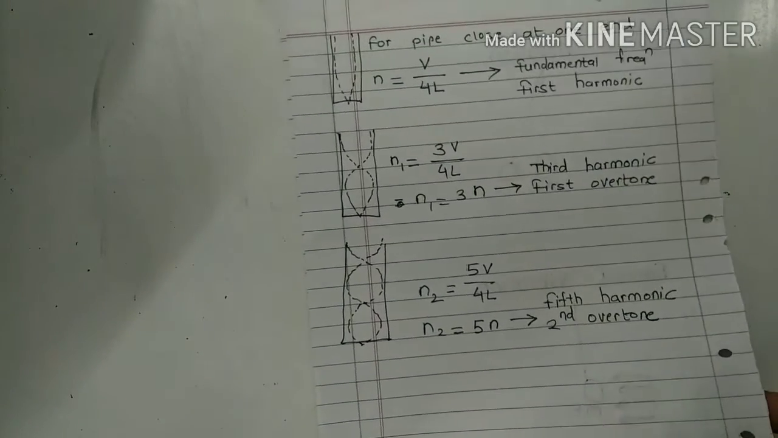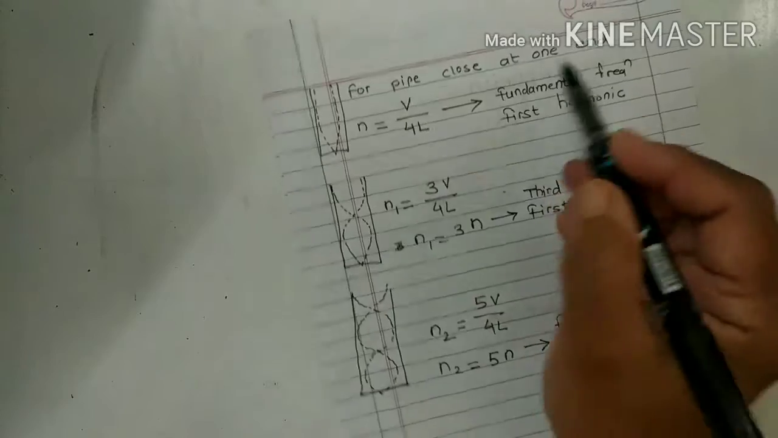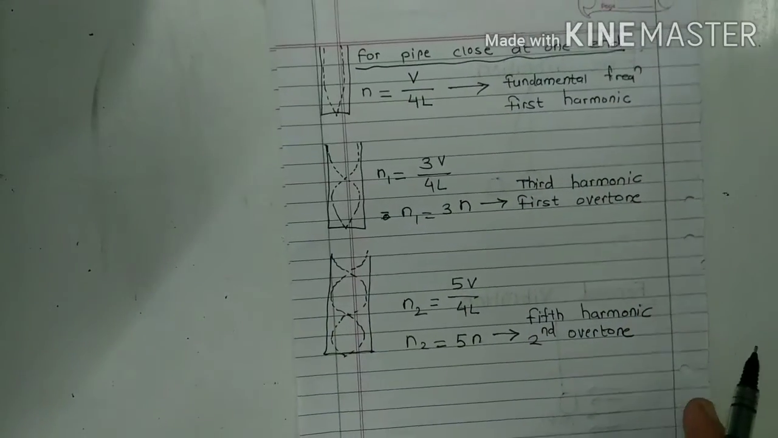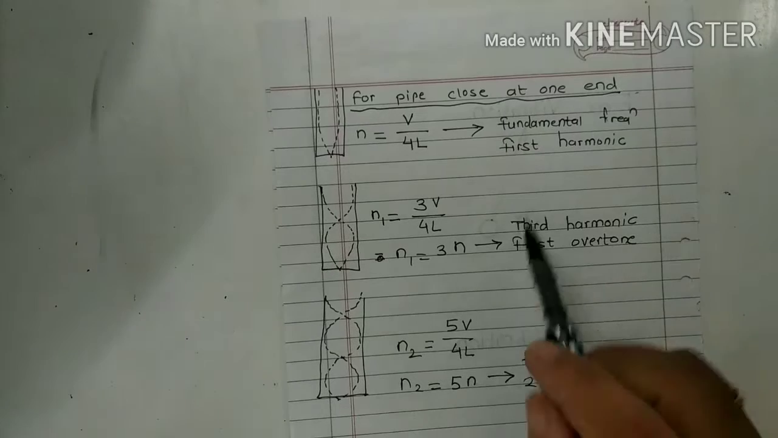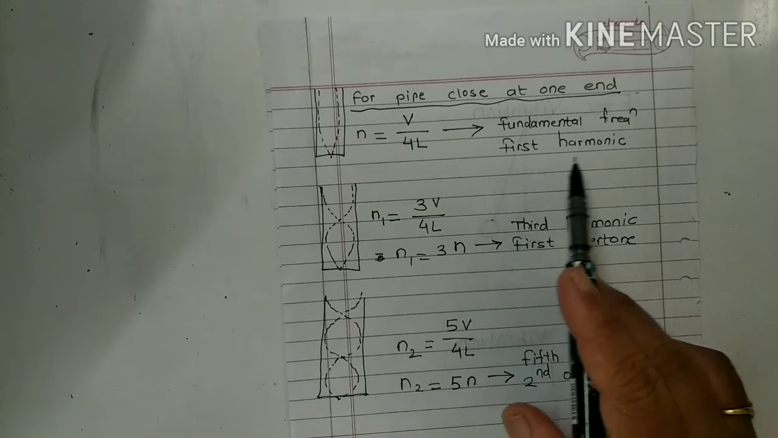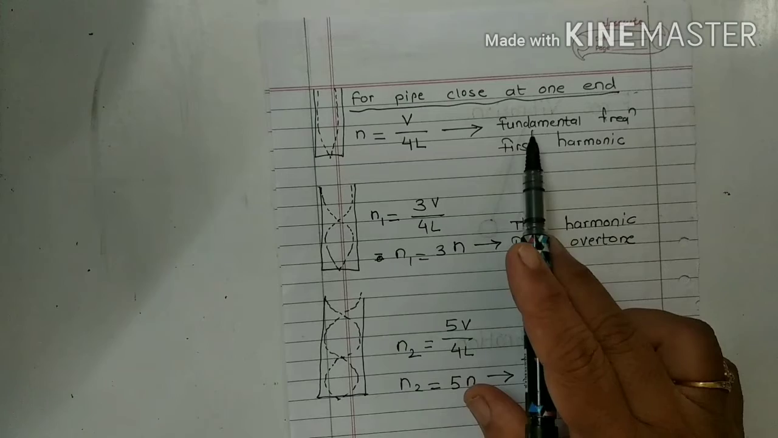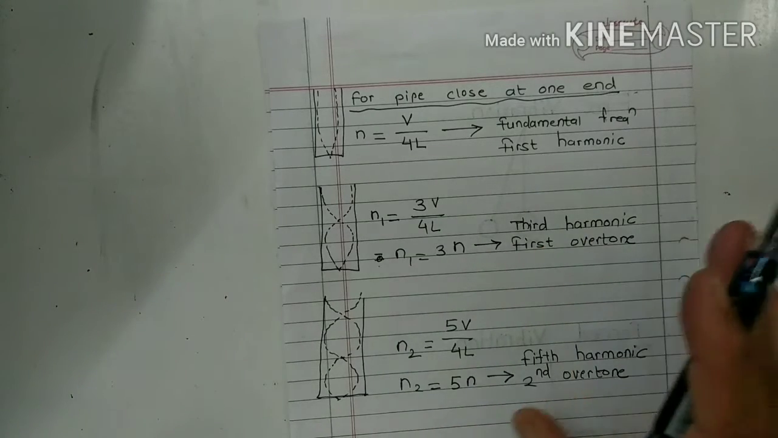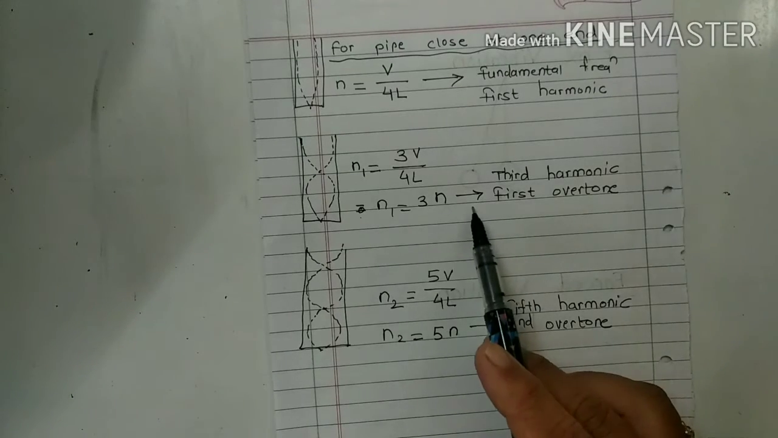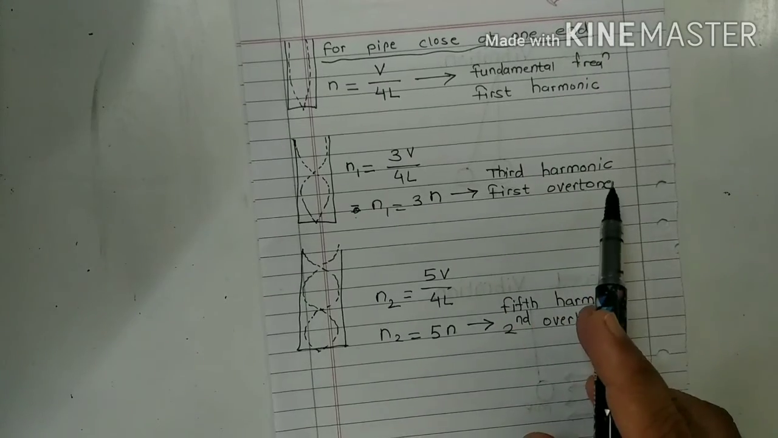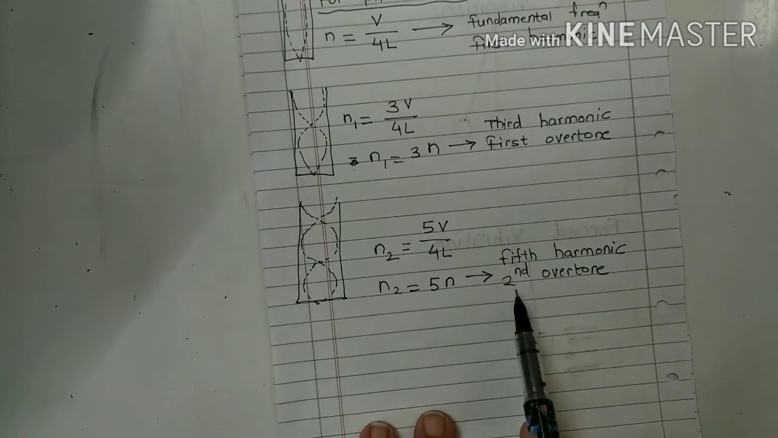So see here carefully, for a pipe closed at one end, the natural frequency or fundamental frequency is called the first harmonic. There is no overtone at this stage, that means the fundamental frequency is not an overtone. For the next conditions we get the third harmonic or first overtone, then the fifth harmonic or second overtone.